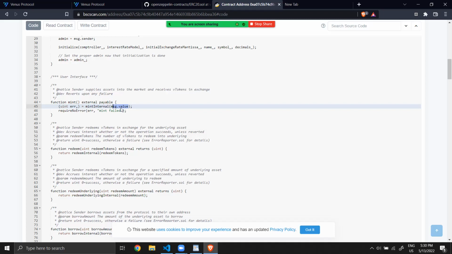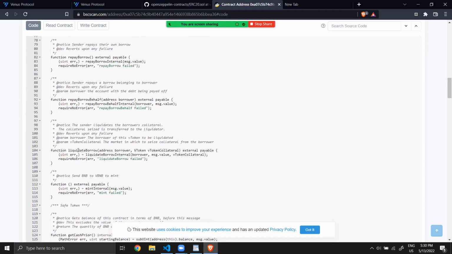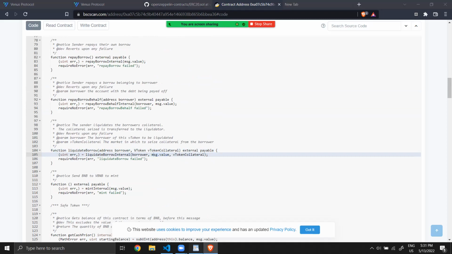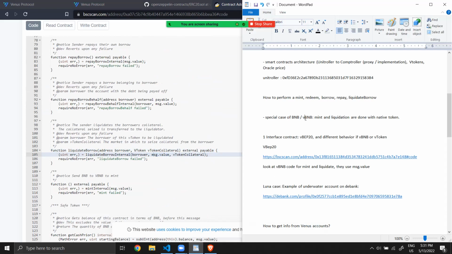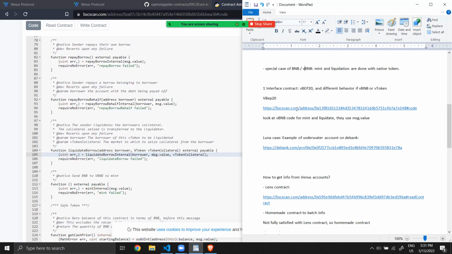But this is only for BNB. For all the others, BUSD, USDC, you will use the normal standard version of mint and redeem. And we can also see that liquidate borrow is different. Here you can see that you don't have the amount, because the amount is sent via the message. That was the difference between BNB and VBNB.